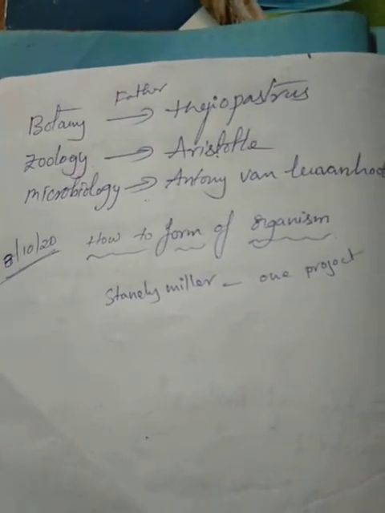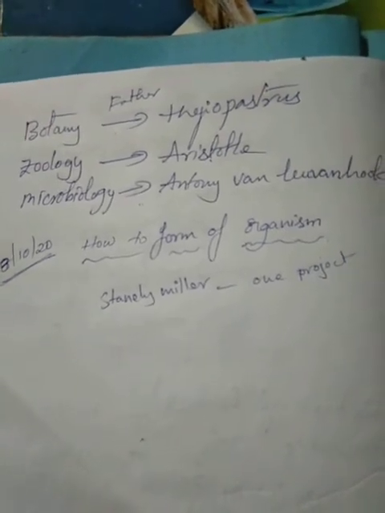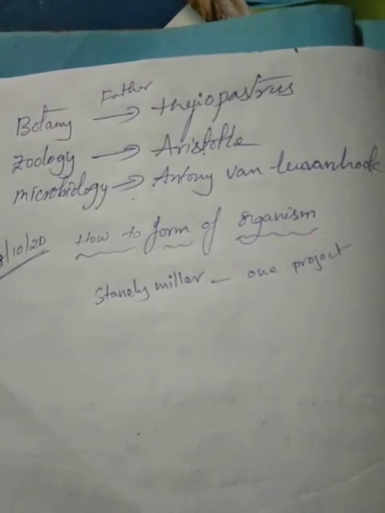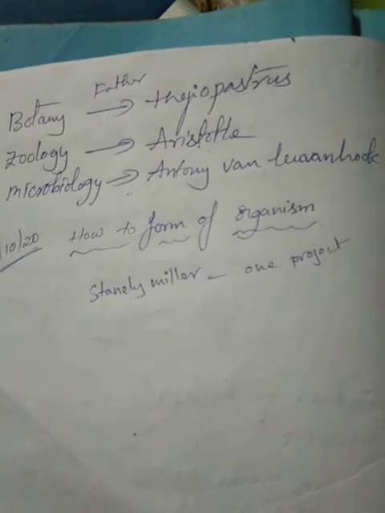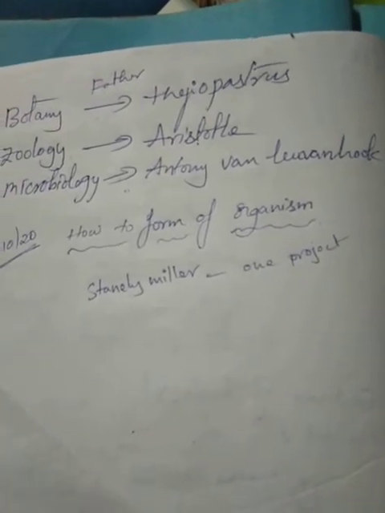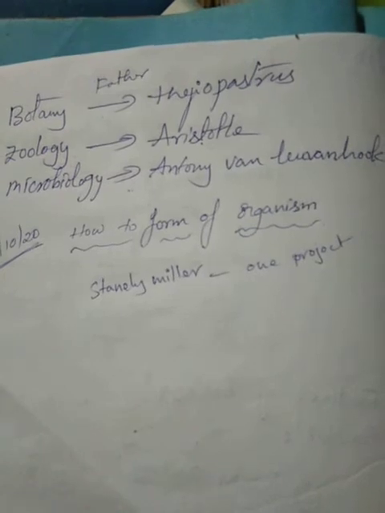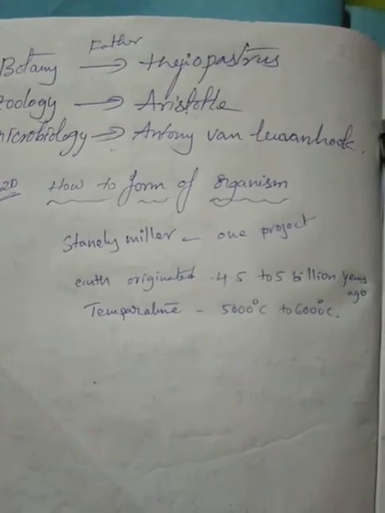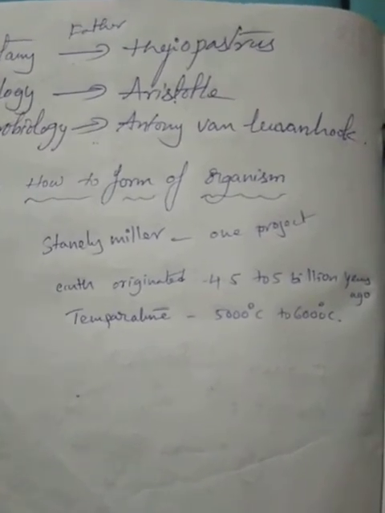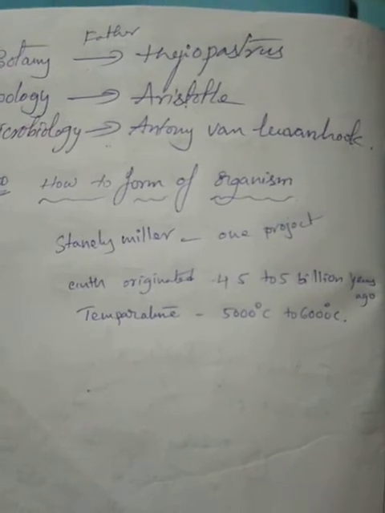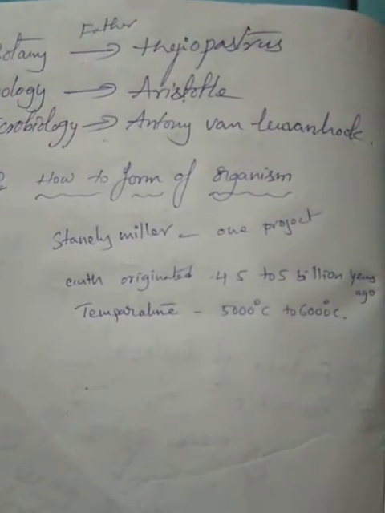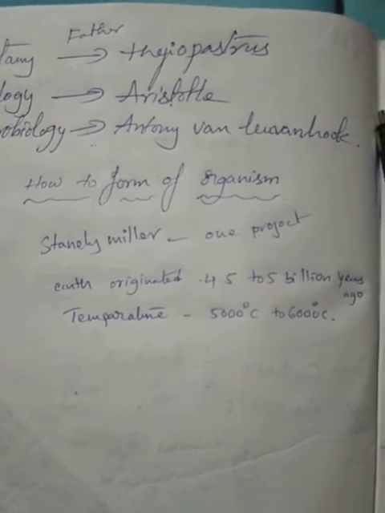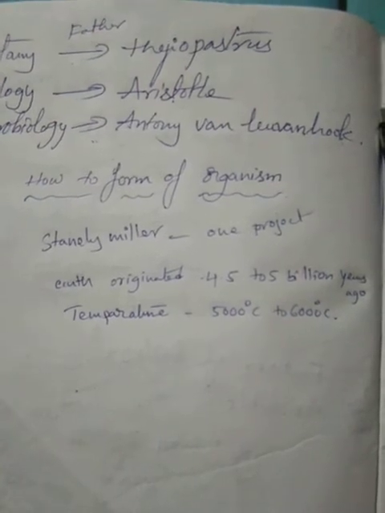Now all of you know how they form. First of all, the earth originated approximately 4.5 to 5 billion years ago. At that time, the temperature of the earth was 5000 to 6000 degrees Celsius, and it slowly cooled down, then formed light elements.